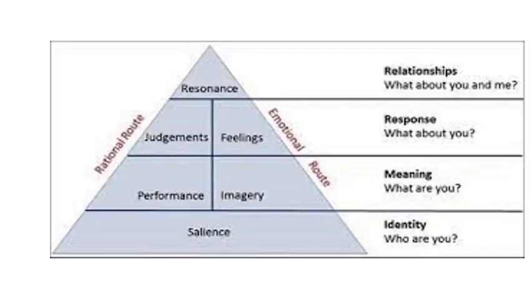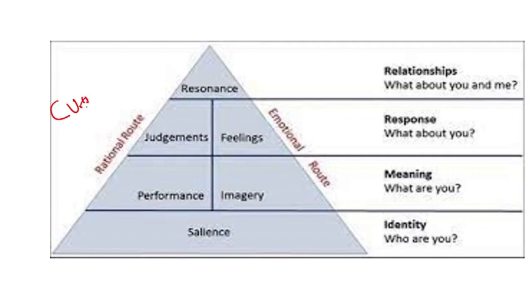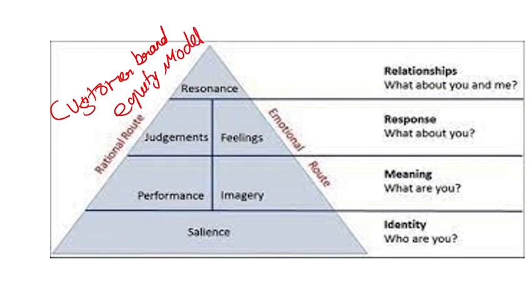Now let's recall this model. It's in the form of a pyramid. Remember that Keller's brand equity model has another name, that is the customer based brand equity model. Keep this name in your mind, as the examiner may change the name. Here is salience, which has identity, that is who are you.